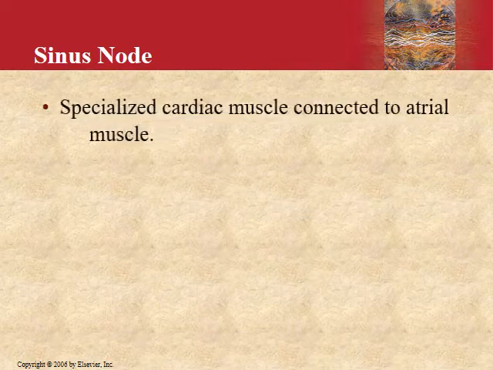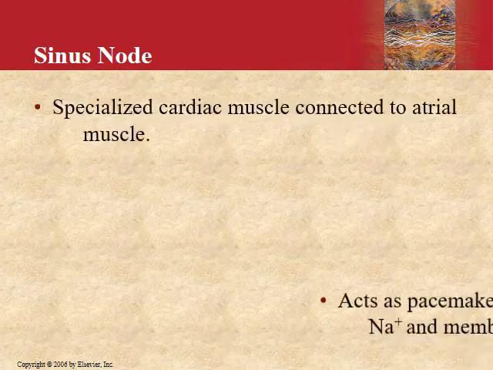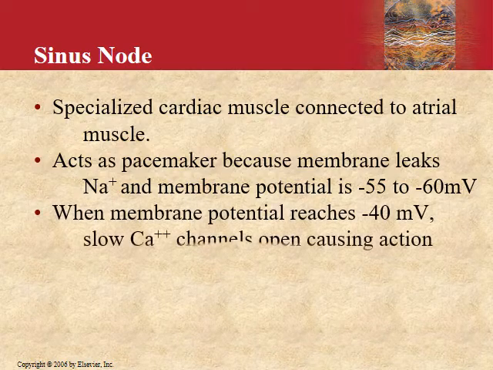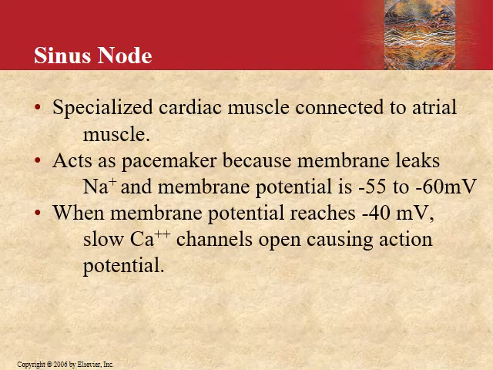SA node normally discharges most rapidly, with depolarization spreading from it to other regions before they discharge spontaneously. The SA node is therefore called the cardiac pacemaker, with its rate of discharge determining the rate at which the heart beats. Impulses, once generated in the SA node, pass through the atrial pathways and the AV node, through the node to the bundle of His and through the branches of the bundle of His via the Purkinje system to the